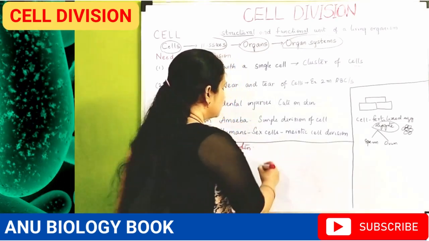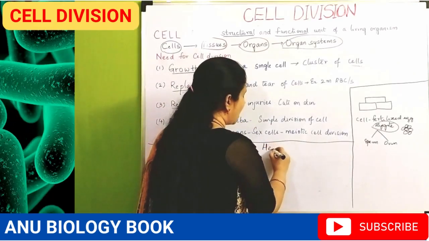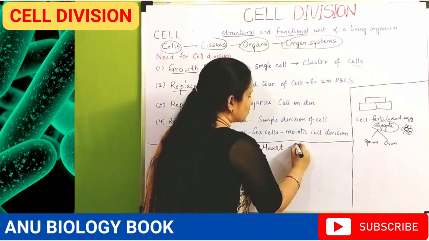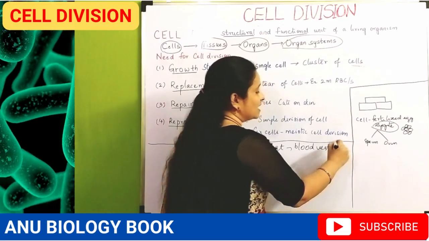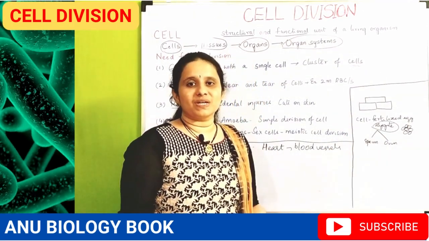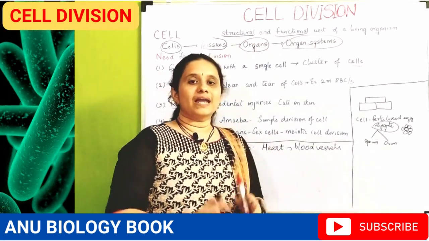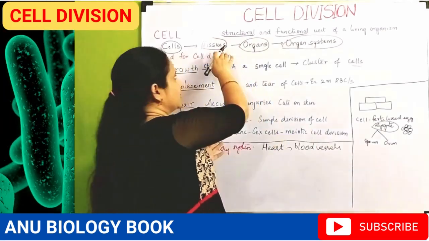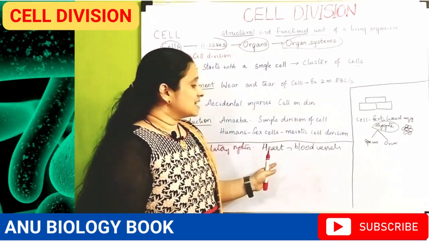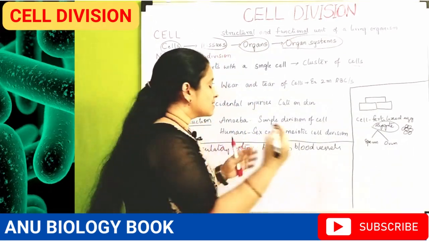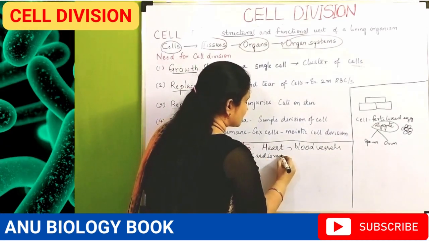The first important part is the heart, and the system also includes blood vessels. So we can easily say that the circulatory system is made up of the heart and blood vessels. The heart is an organ made up of several tissues, and the tissues are made up of cells. The cells present in the heart are called cardiomyocytes.